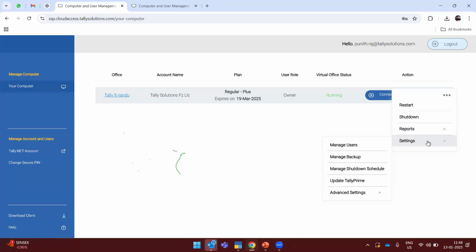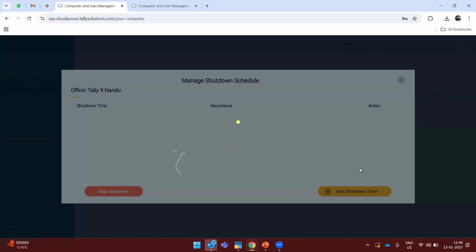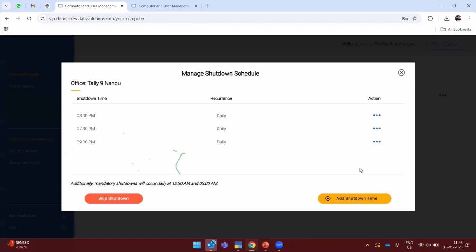Again, under settings, there is a manage shutdown option. So if all work will be done at a particular time, the user or admin can also mention the shutdown time. After the shutdown, no one can access our cloud access. So in that case, he can mention manage shutdown. You can also mention it on a daily basis and also a weekly basis. In terms of interval also you can mention here.